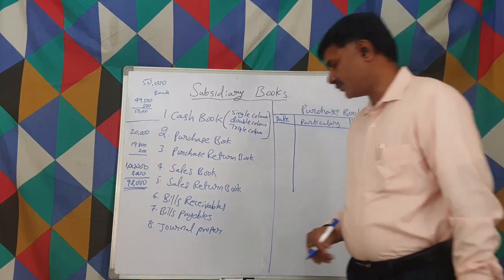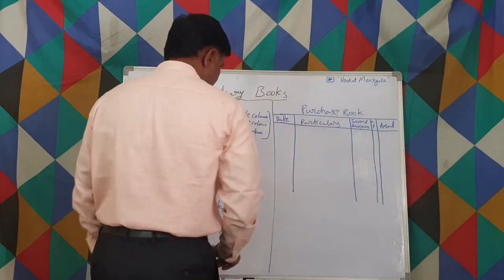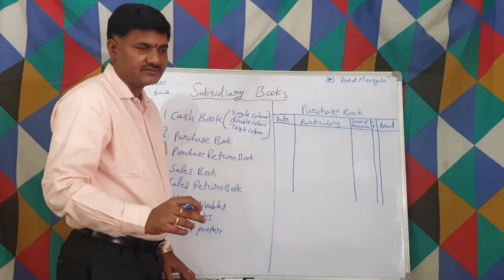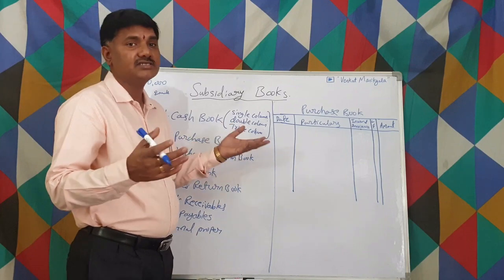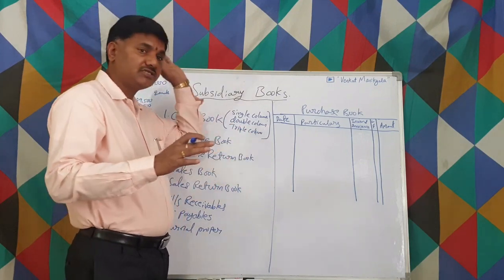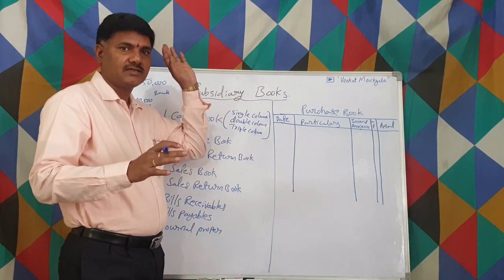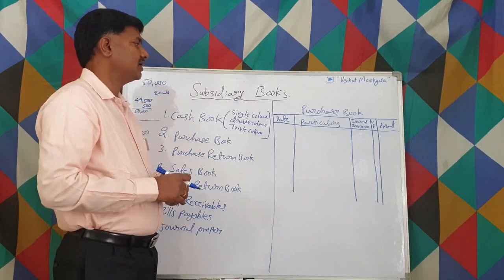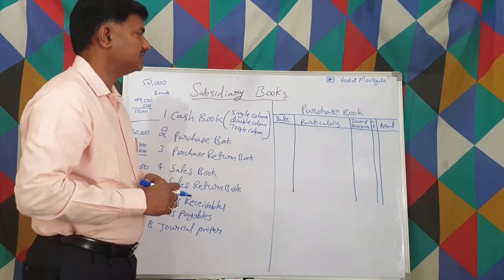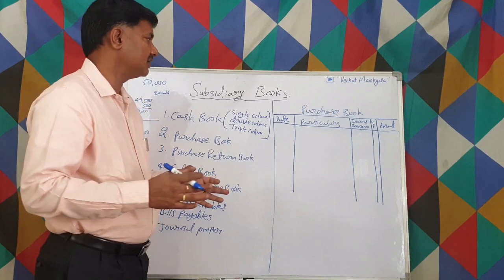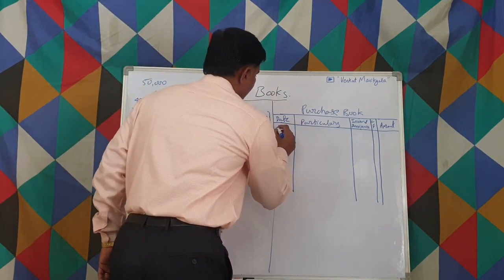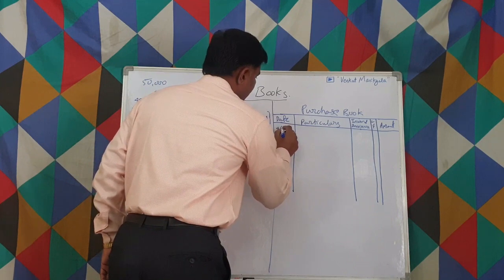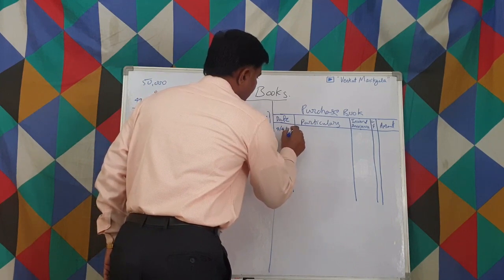Let us suppose we purchase from X for cash. Then that goes and sits in the cash book, not in the purchase book. Let us suppose goods purchased from Vikrant on 4th April 2020.